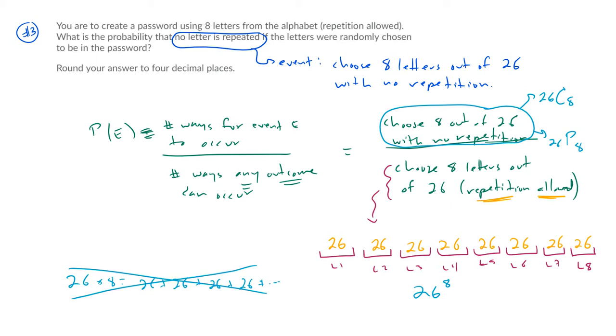So think about when we are, in both cases, repetition's not allowed, meaning we're not replacing the item. So both 26C8 and 26P8, both of those situations don't allow repetition.